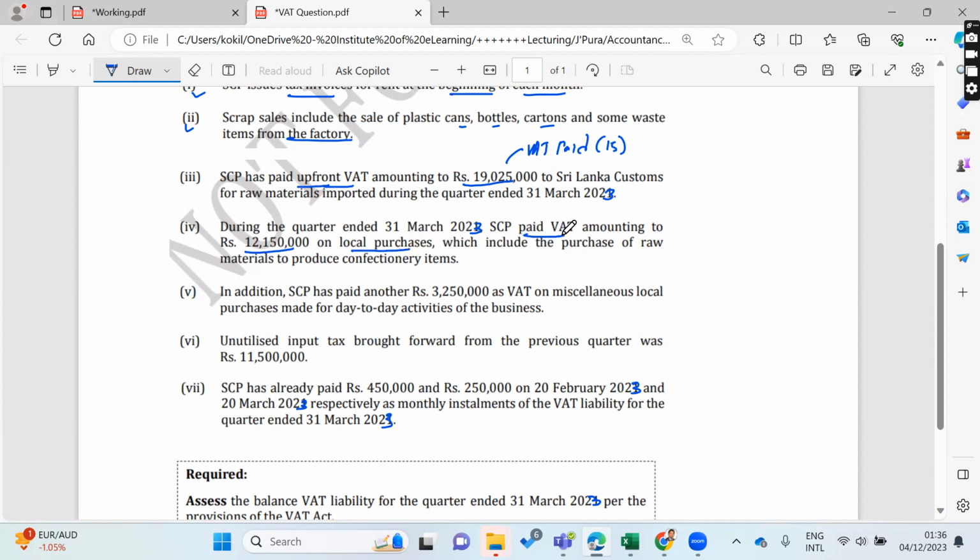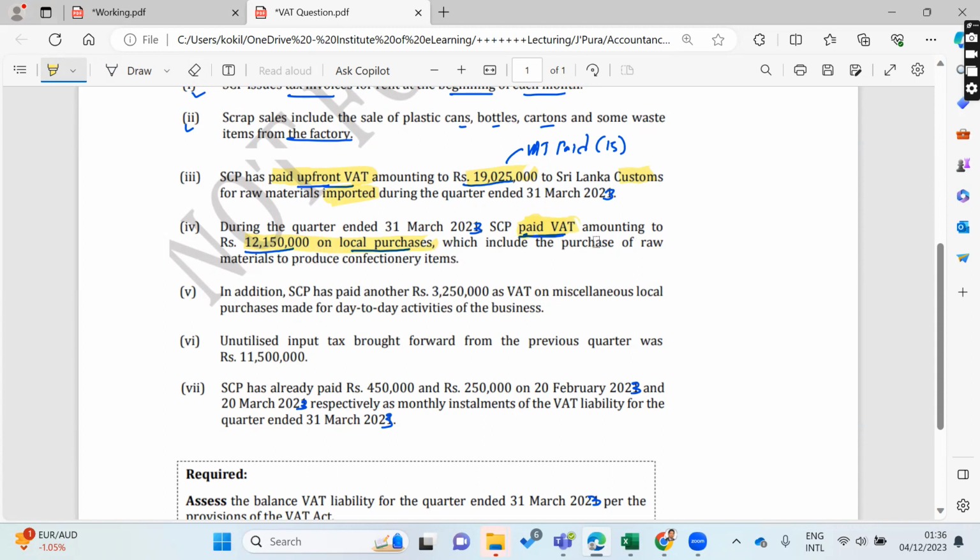Then here also you can see, I read this one twice. Why? This is also paid VAT. This is also paid upfront VAT. Upfront means paid in advance, right? The VAT has been paid. So this is also VAT paid on local purchase. Here 12.15 million local purchase. Here customs imports, for the raw material,